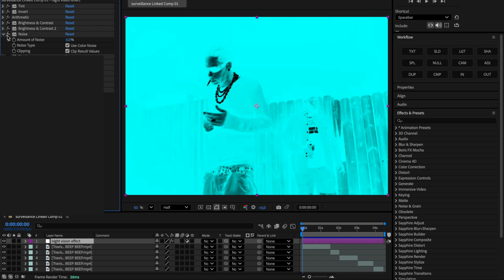The next effect is noise. Set the noise amount to 20% and make sure to uncheck use color noise so we only get that monochromatic grain. And to finish off this part, we're adding tint again and leaving it exactly as it is.